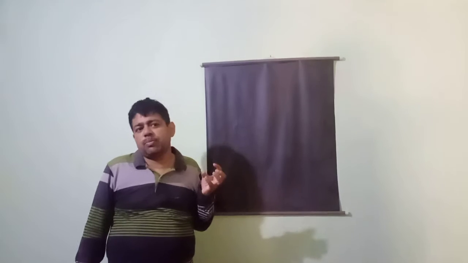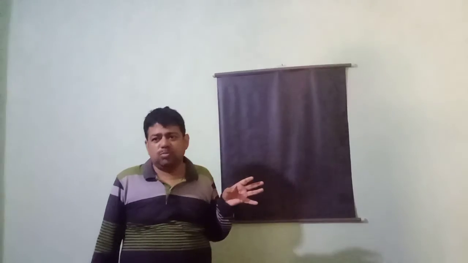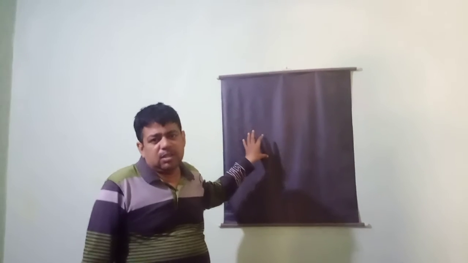So we have to make groups of the objects, groups of the things we see around us, for our better understanding. Those are very much essential to us. Particular kinds of objects come under a certain group.